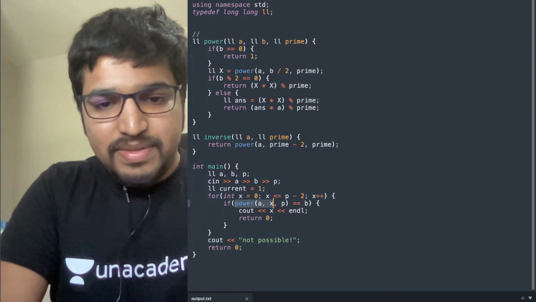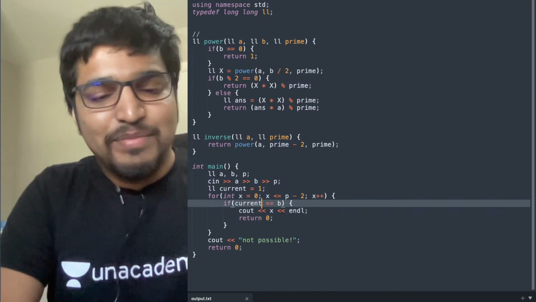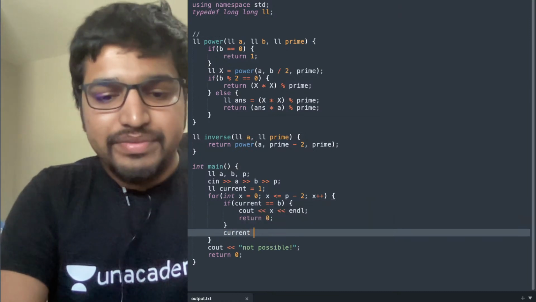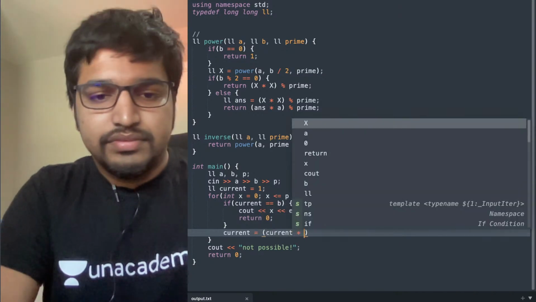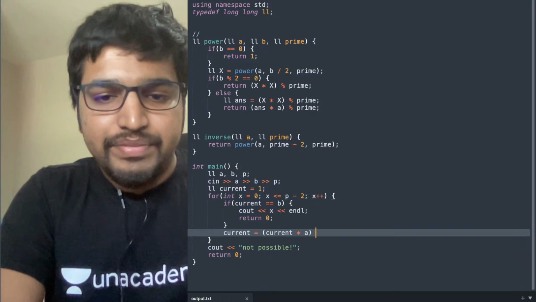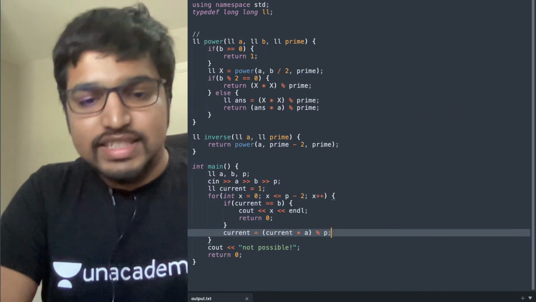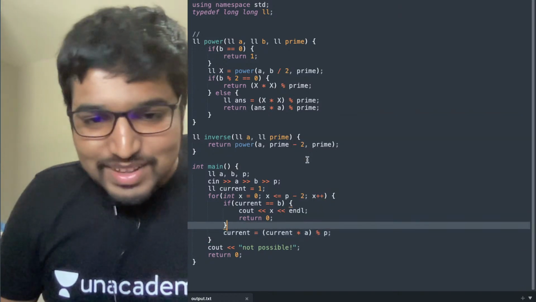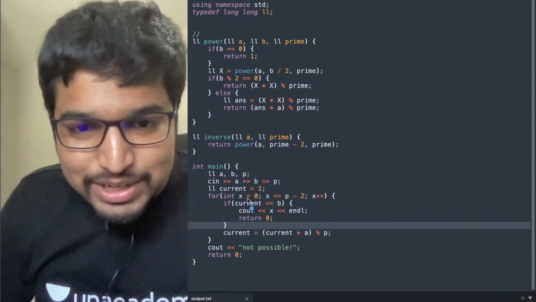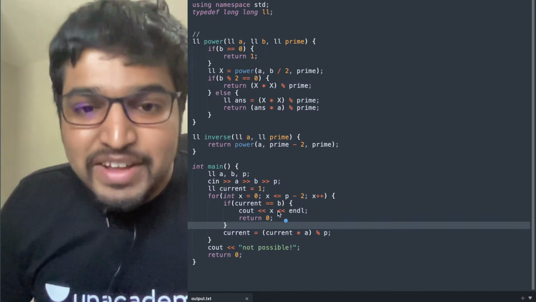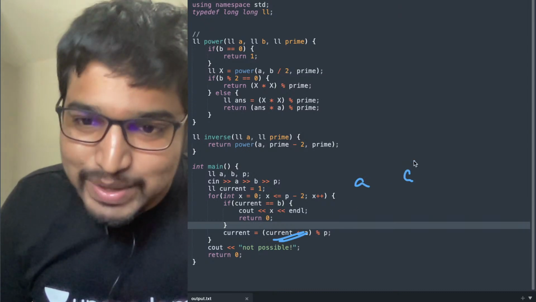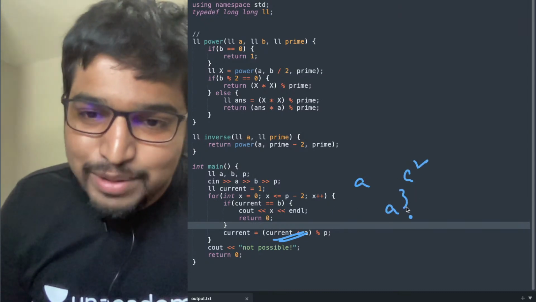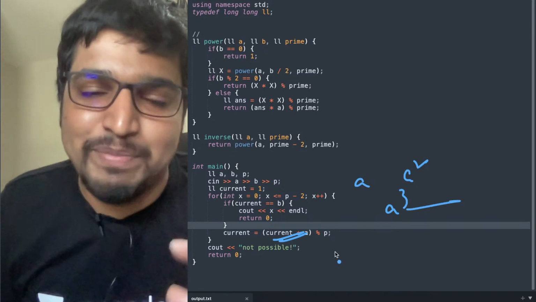We don't need the current power function at all. Current is equal to current into a modulo p. That's it. So what's happening here? When x equals 0, current equals 1. When x equals 1, current equals a. When x equals 2, current equals a square. When x equals 3, current equals a cube, and so on. So we shaved off that log p factor.